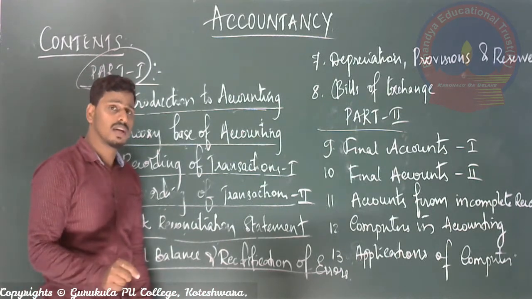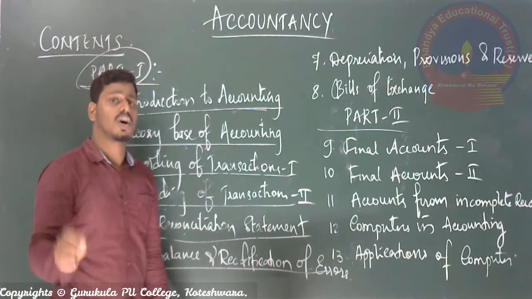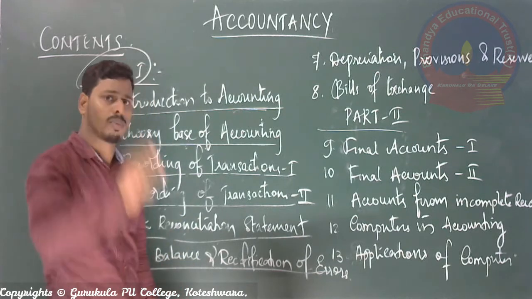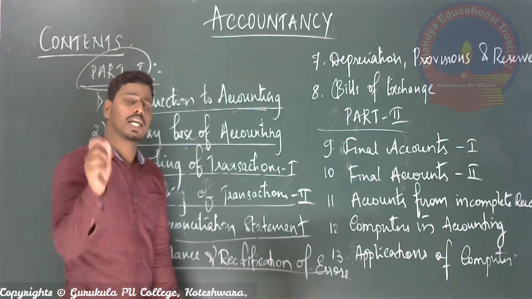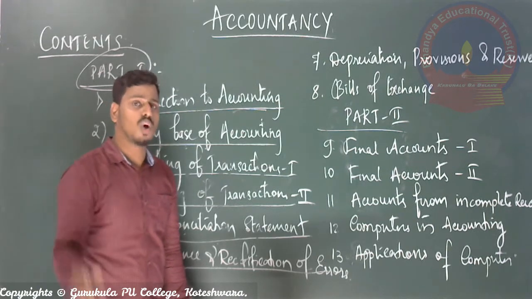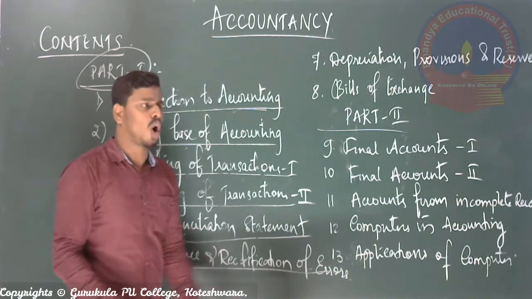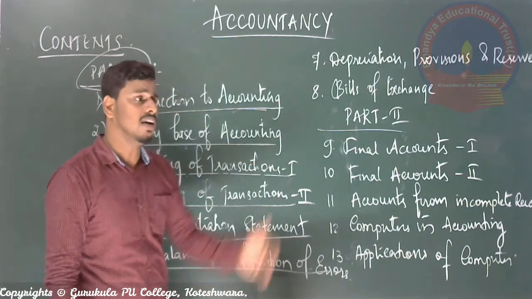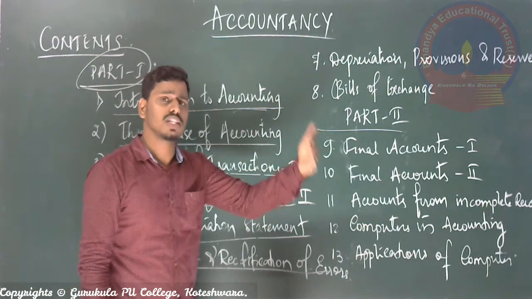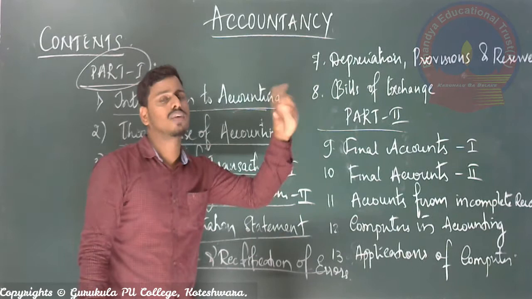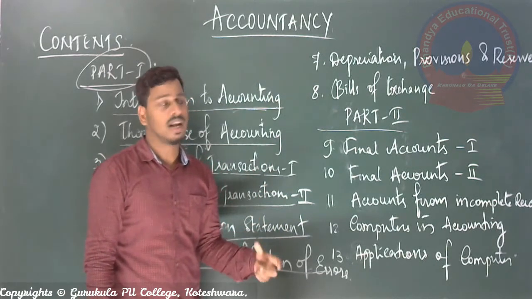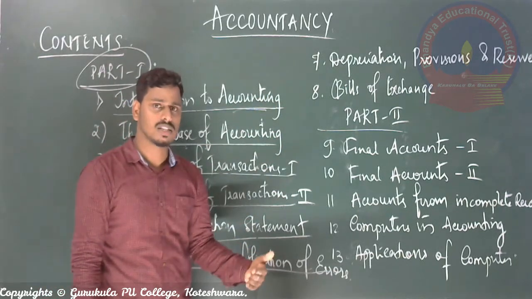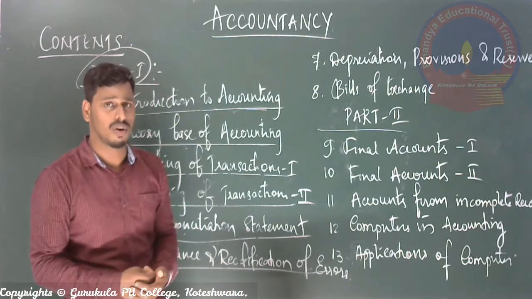I told you, at the end of the day, profit or loss will be calculated by every businessman, whether it is a small business or a large business, right? And in order to calculate the profit or loss at the end of the year, we have to maintain proper books of account, right? Proper books of account means keeping the various books of account stepwise, according to the process of accounting. If you maintain various books of account step by step, then only at last can you calculate the amount of profit, right?